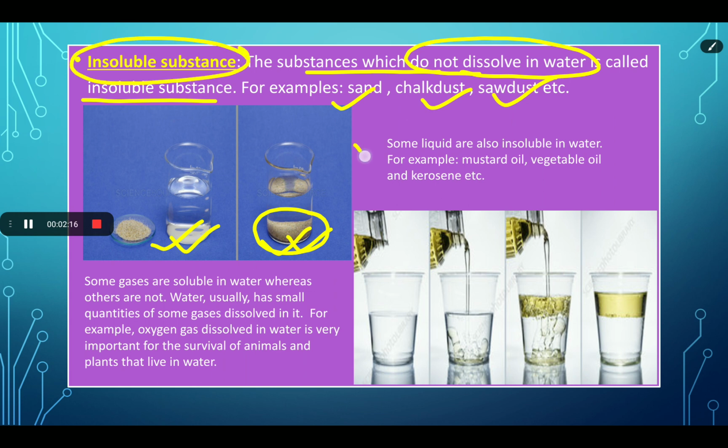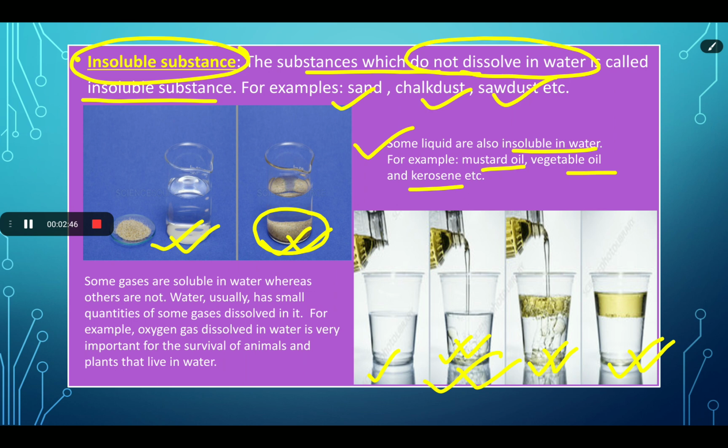But some liquids are also insoluble in water. As you can see in the image, if we pour the liquid in the water, then after some time it looks like this, after some time it looks like this, and after some time the oil just floats on the water. So we can say that some oils like mustard oil, vegetable oil, kerosene oil do not dissolve in water, so they are insoluble substances.